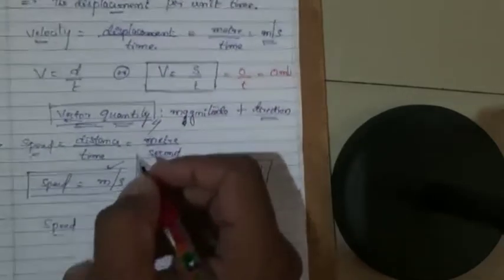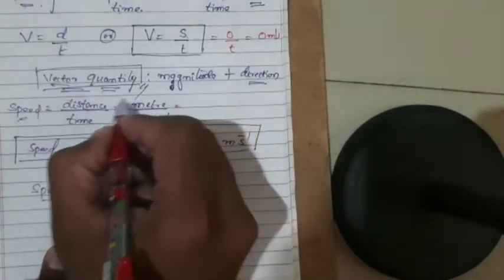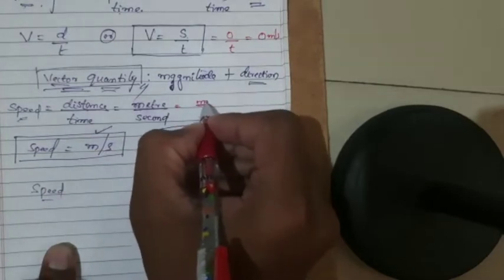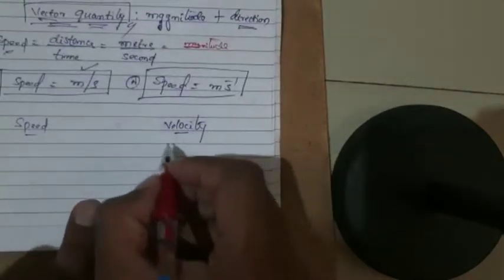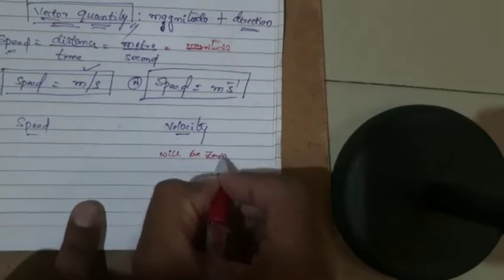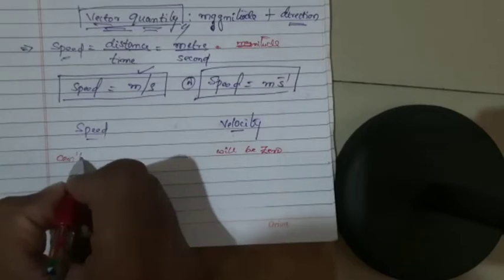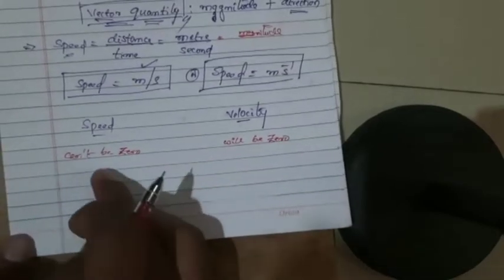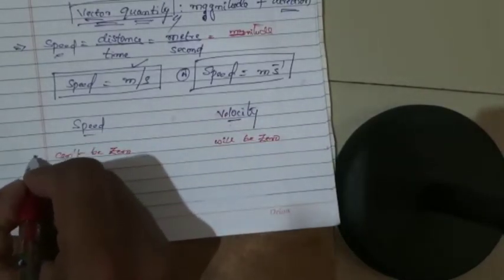Okay, but when it comes to the speed concept here, the distance cannot be zero, it should have some magnitude value, isn't it? Hence the velocity can be zero, but the speed cannot be zero. So this is also one of the main differences between speed and velocity.